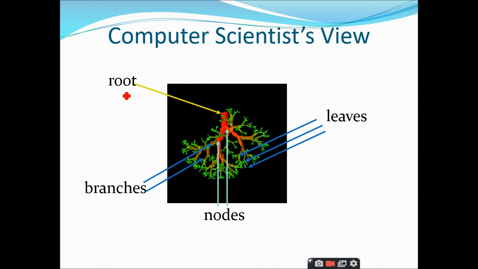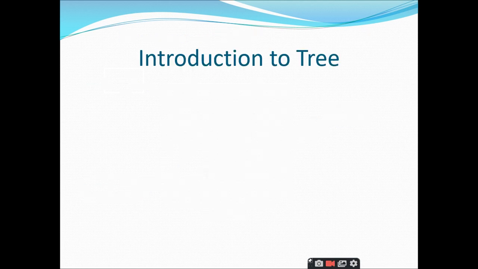The root occupies the first level, and later we have different levels where we have branches and nodes. The leaves are at the last part here. You can observe that these are the leaves, representing the last level, right? Is it clear up to this point?